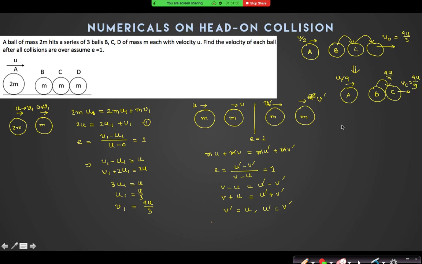So D will be running away by this time. Yes, definitely. Look, velocity of D is greater than velocity of C, so they will no longer collide again. Okay, sir. So after this collision, A hits B with u by 9. What will be the velocity of A finally? u by 27. And then velocity of B will be 4u by 27. These are your answers.